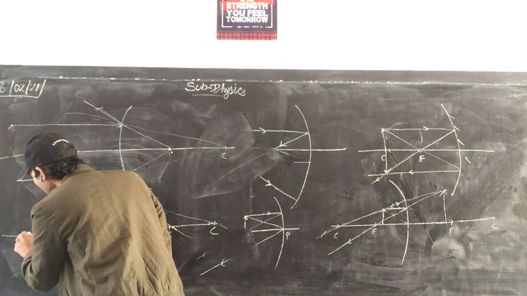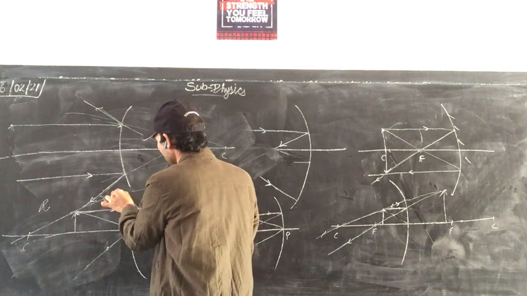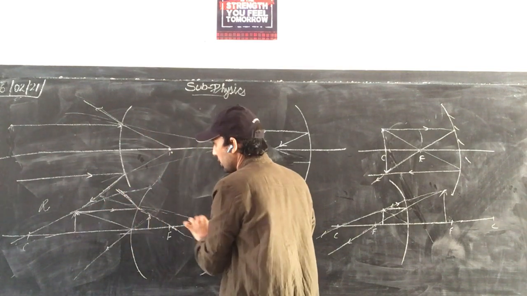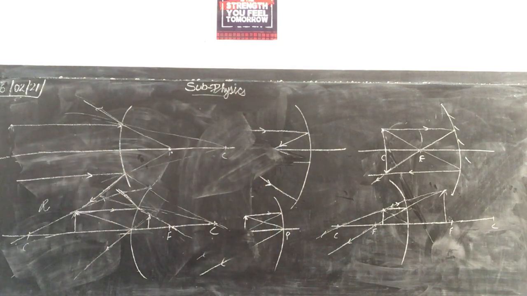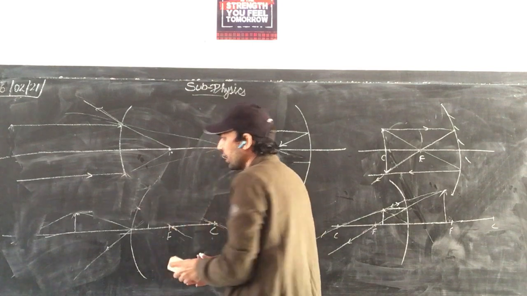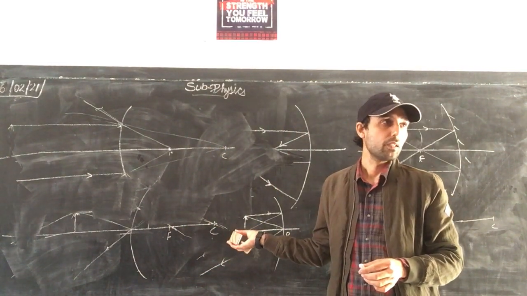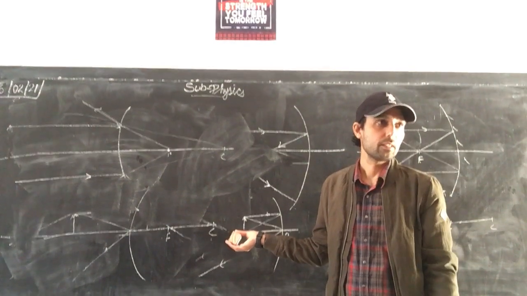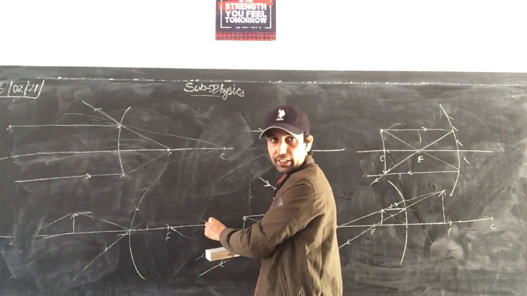Take the ray from center of curvature. Or you want to take the ray like this. See here. Ray from the center of curvature here.